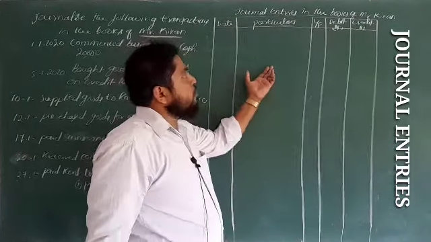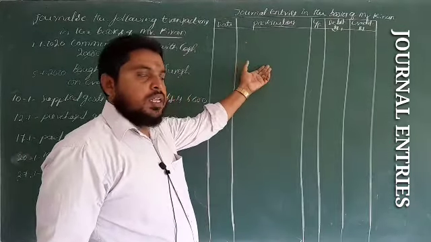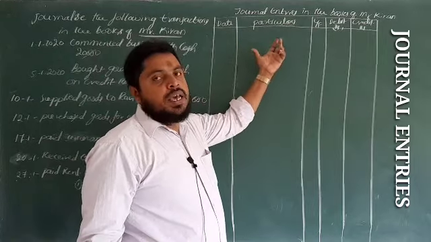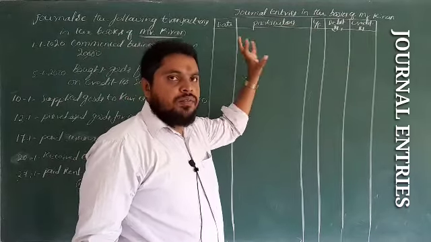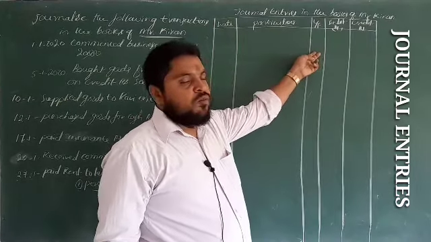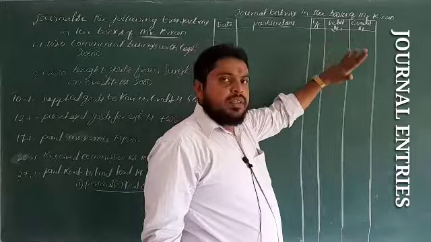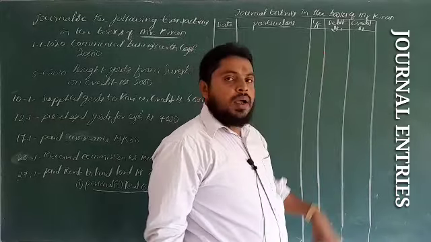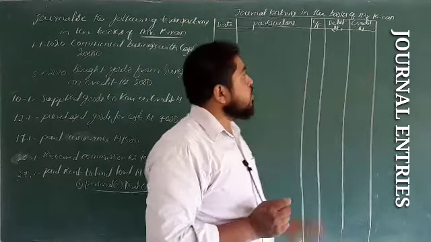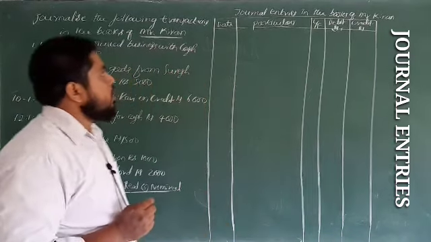This is the format of a journal. In the particulars column we enter the details of the account. Ledger folio is the page number of the ledger. Debit means the left side rupees column, and credit means the right side rupees column.